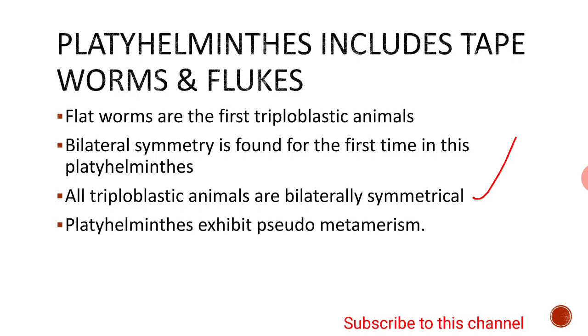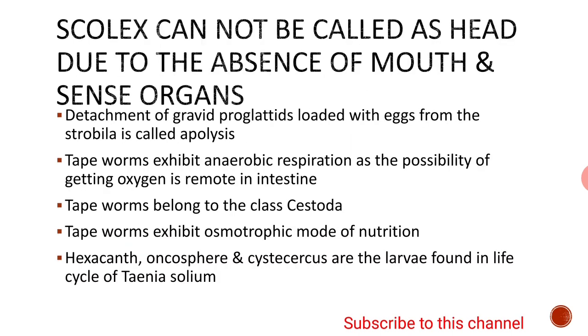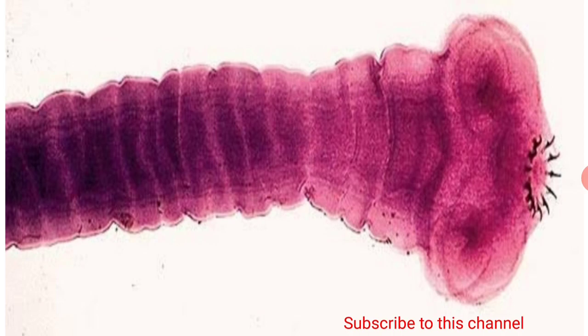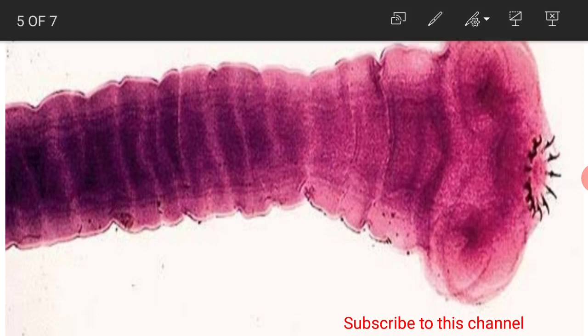Platyhelminthes exhibit pseudometamerism. Pseudometamerism is a condition where the body is divided into certain segments, which are called proglottids in the case of tapeworms. Let me show the slide. Here you can see this part.